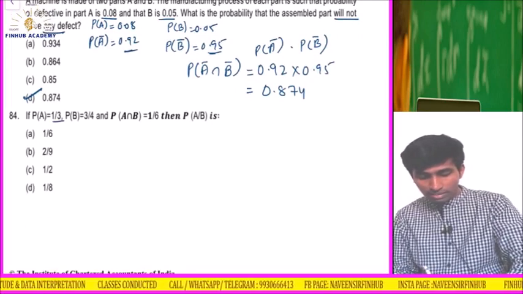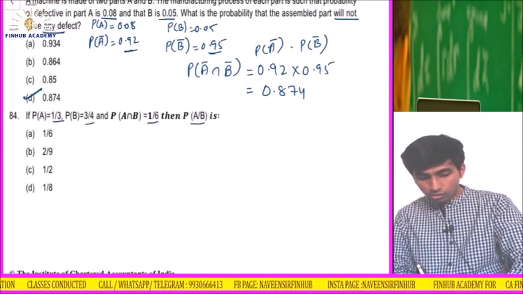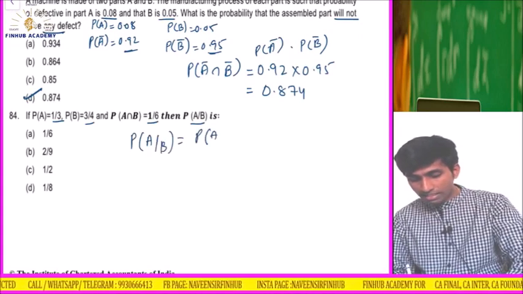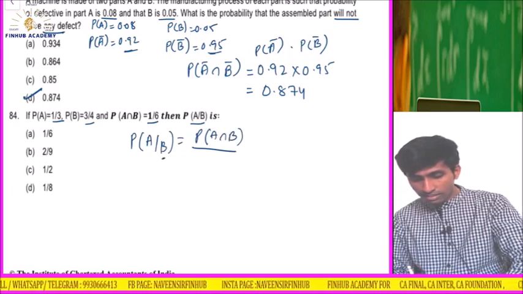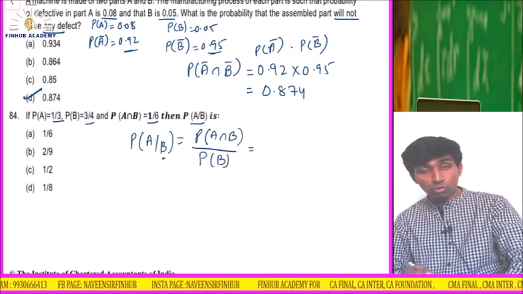Probability of A is 1 by 3, probability of B is 3 by 4, and the intersection is given. A given B is asked. So probability of A given B is probability of A intersection B in the numerator, and in the denominator, probability of B. This is how we used to remember, and we have proved this in the class.